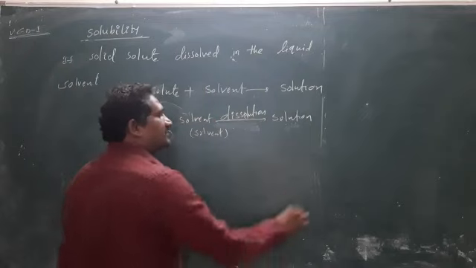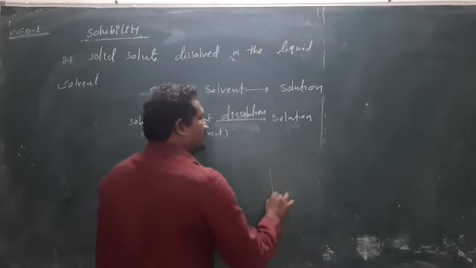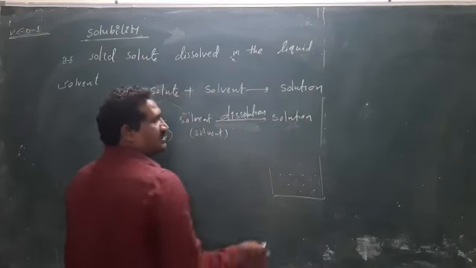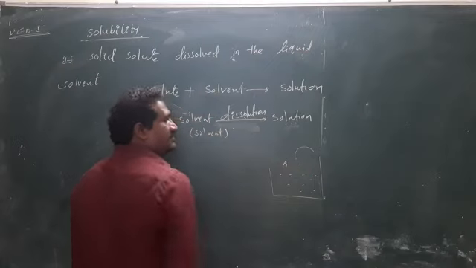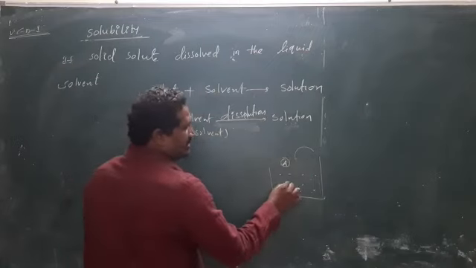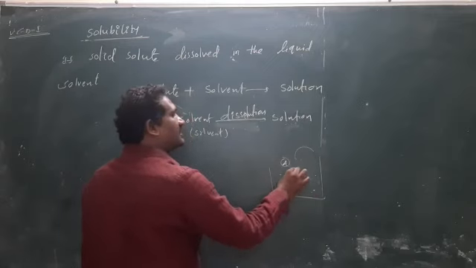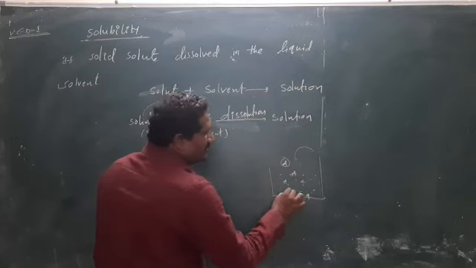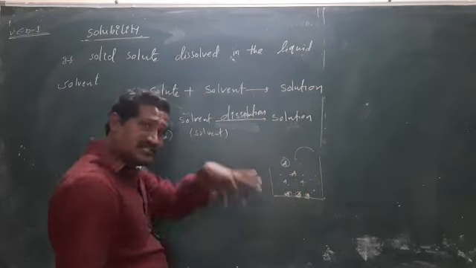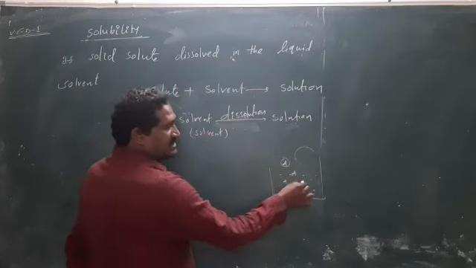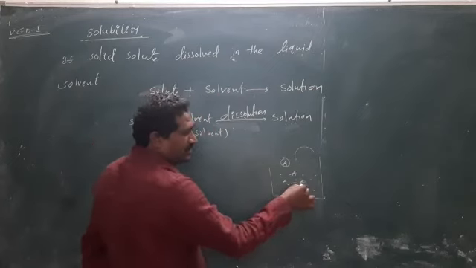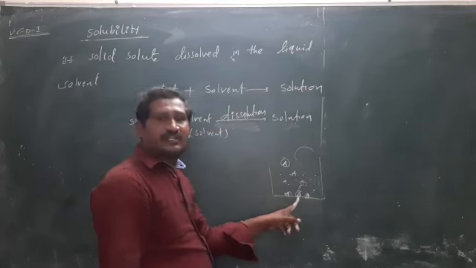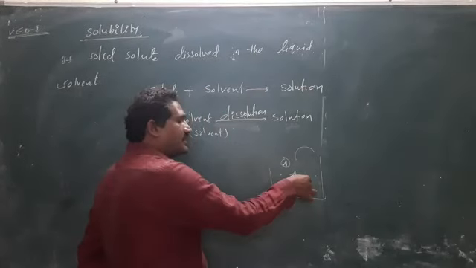For example, to the solvent I add a solid A. A is dissolved into the solution, but some A particles remain undissolved. Some are dissolved, some are undissolved. The dissolved solute particles can strongly interact with the undissolved solid particles.